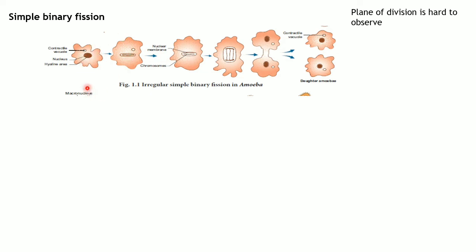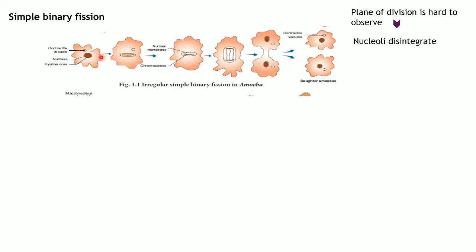During this simple or irregular binary fission, the amoeba cell undergoes mitotic cell division. I told you what mitotic cell division is in my previous slides. So what happens? The contractile vacuoles just cease to function, which means they don't function anymore if this amoeba cell is going to reproduce. So the contractile vacuoles will cease to function, and the nucleus is ready to copy its